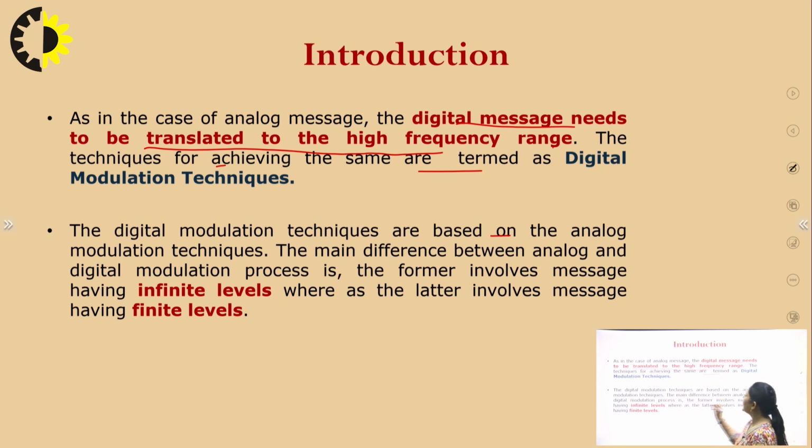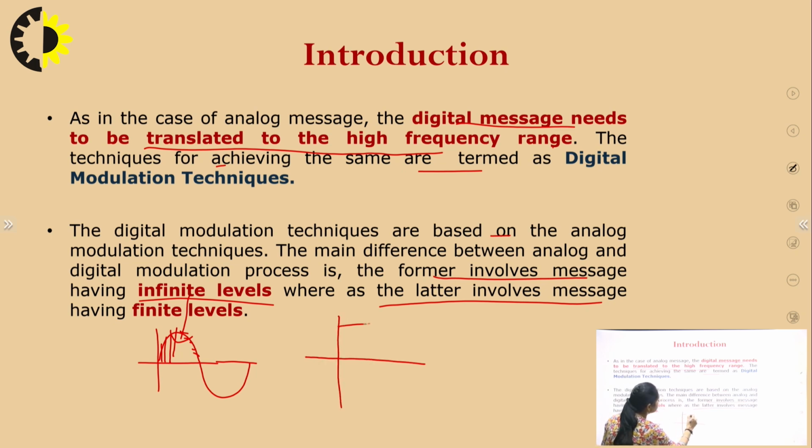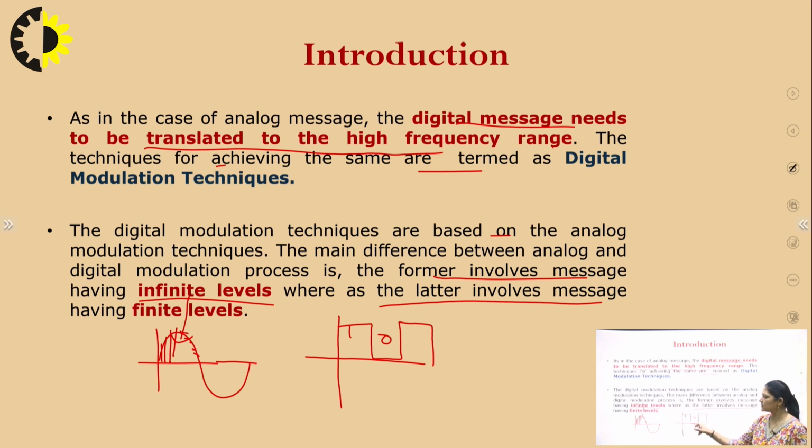The main difference between the analog and digital modulation process is that the former involves a message having infinite levels, whereas the latter involves a message having finite levels. So when I am talking about infinite, that means we are talking about an analog signal. The message is analog, so it has an infinite number of levels. But when I am talking about a finite level signal, that means 1 or 0. So it has two finite levels, 1 and 0. So the message signal in this case is digital. In analog modulation, the message signal is analog, having infinite levels.